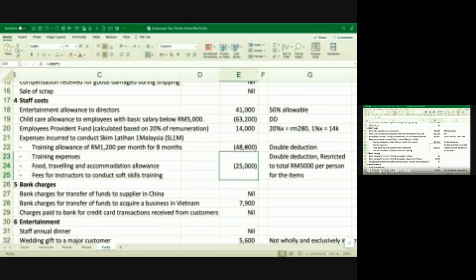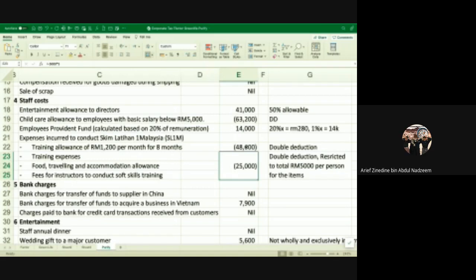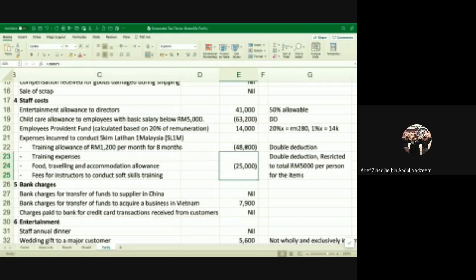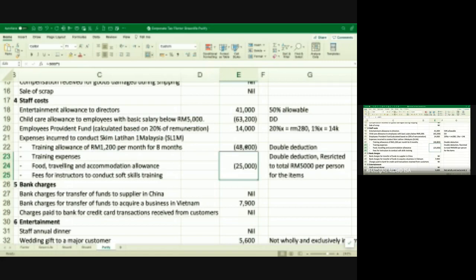No question? Clear? Yes. For that training allowance, is there any restriction? That's why the restriction is 5,000 per person. For the training allowance, no. Oh, okay. They give you double deduction. I don't have the book with me now, so I cannot check. But it seems that it's given. The training allowance is allowed for double deduction.